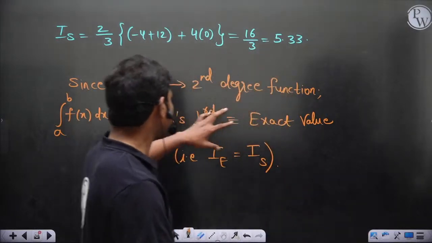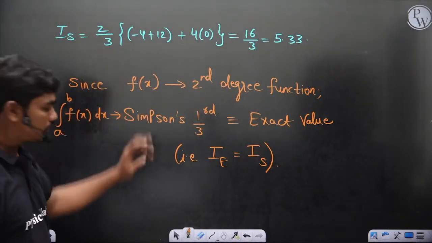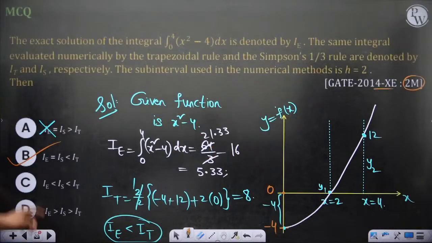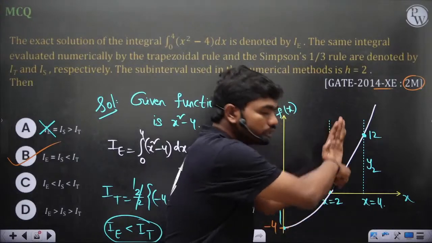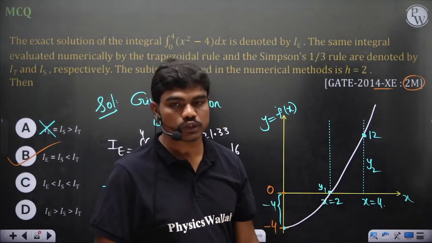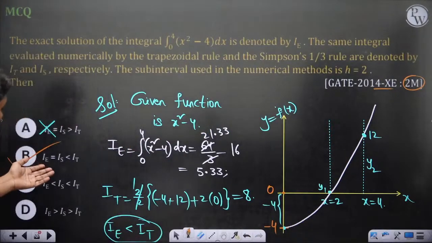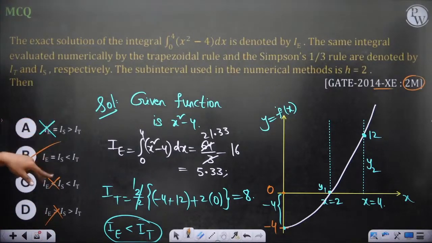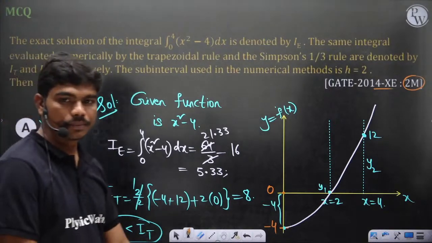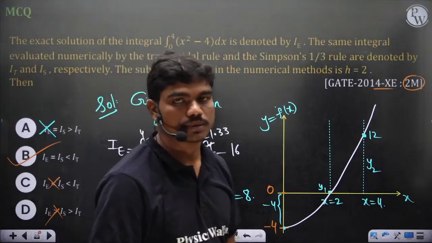Obviously, if you know this point, then no need to even do these calculations. Directly, you can understand that IE and IS are equal, and since in trapezoidal you connect by straight lines, the trapezoidal area would be more. So IT should be large. You'll first eliminate these two, IE and IS should be same. Then out of these two, you figure out IT is large. Okay, that can solve the problem for you.